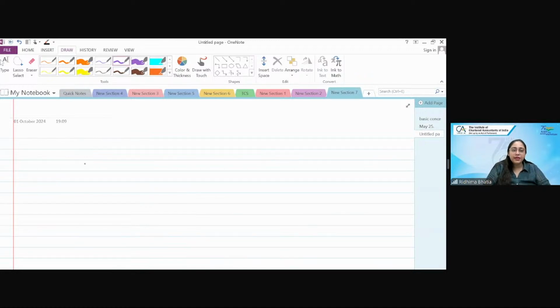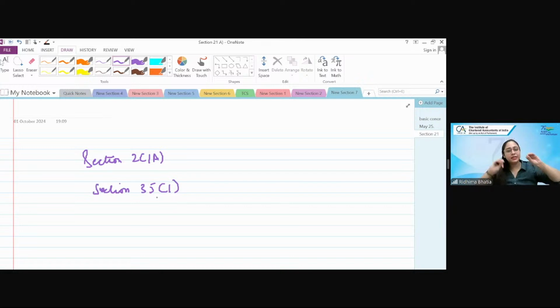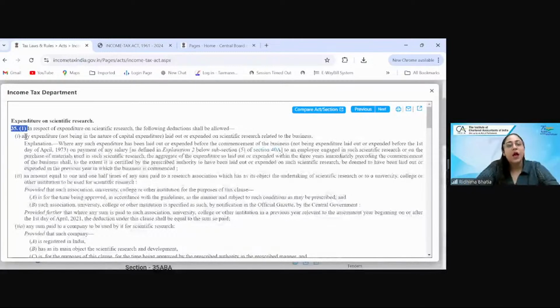So दोनों को you will write it like this only, section 2 clause 1A, but you will read it as section 2 clause 1A and इसको section 35 subsection 1. ठीक है, लिखोगे ऐसे ही, जरूरी नहीं है that in the exam you have to write it like section 35 subsection 1. You can write it like this also, but you have to understand what is what called. Next important thing which will help you a lot in your daily life. हाँ, अब इसके बाद सेक्शन 35 सबसेक्शन 1 clause 2a ऐसे है, ठीक है, दैट इज लाइक दैट.